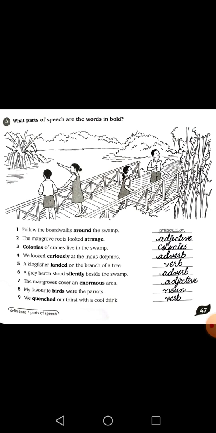There are so many things in the workbook, like parts in which you will have to tell which part of speech the words written in bold are. So we are going to revise all those things, and we are going to revise the parts of speech as well. We are on page number 47 of the workbook. Here they have given some sentences. In these sentences we will have to tell which part of speech the bolded word is. So here we will revise all the parts of speech. You guys note down everything which you have not done yet. So we are going to start our lecture today inshallah.